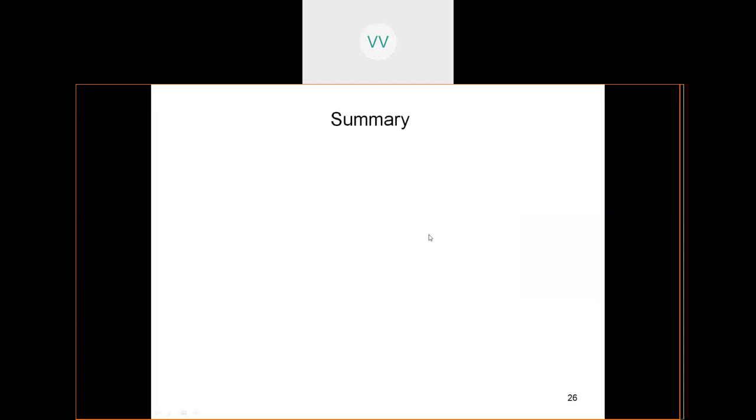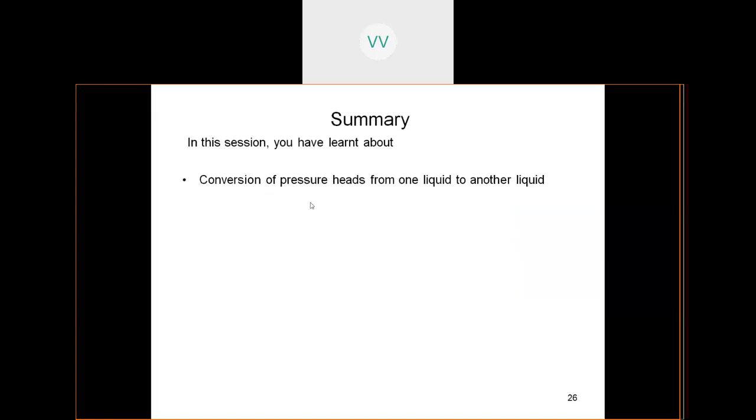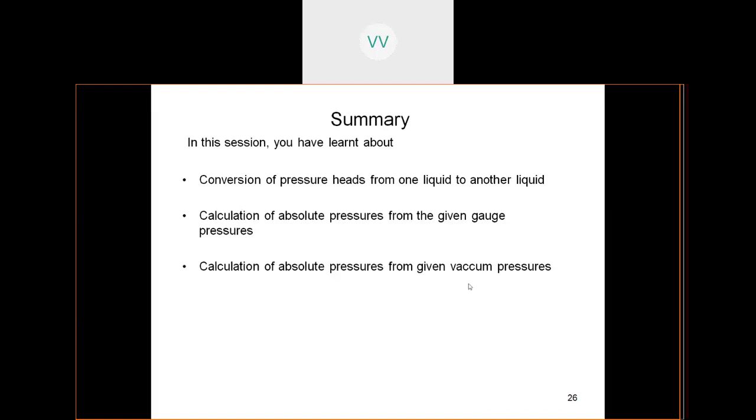So the summary of this class: in this session we have learnt about conversion of the pressure heads from one liquid to another liquid, then calculation of the absolute pressures from the given gauge pressures, then calculation of absolute pressure from the given vacuum pressure, then calculation of pressures on the walls of a tank.